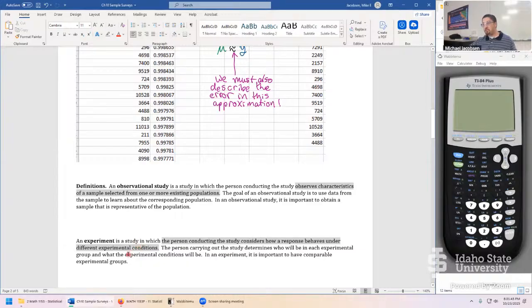What would be the experimental conditions? You are going to be on this campus, Pocatello, Main. You're going to take a day class. Maybe that's an experimental condition. And for the next student, we'd say, you are going to be on Idaho Falls campus. You're going to take a night class. Maybe that's the next experimental condition. No one could run that experiment. You can't tell students what classes to take. You can't impose those kinds of conditions on students.